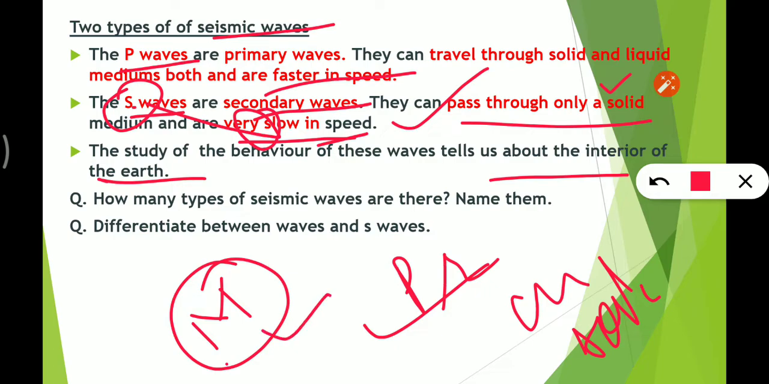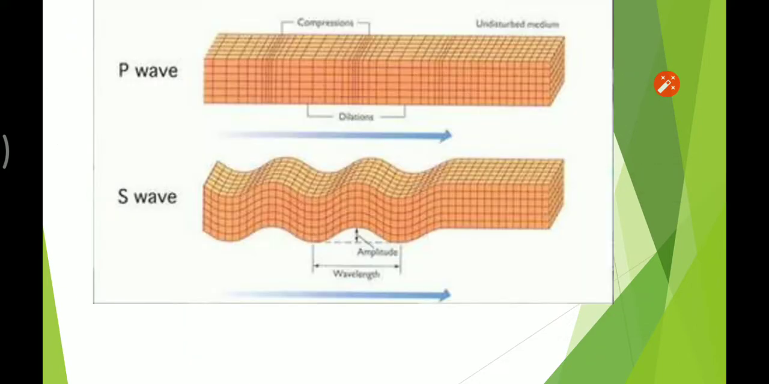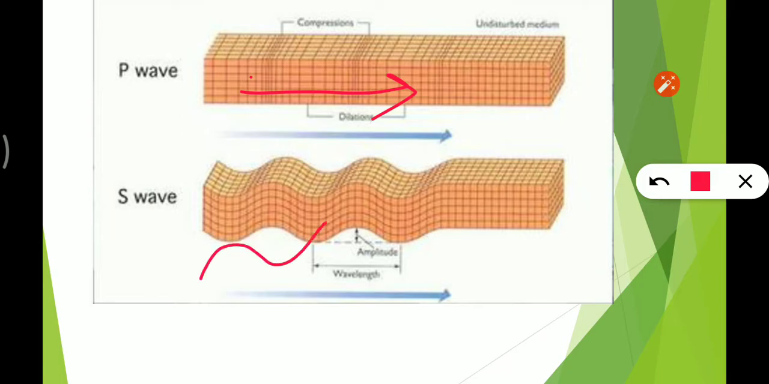Now the question, how many types of seismic waves are there? They are of two types, P waves and S waves, primary waves and secondary waves. Differentiate between P waves and S waves, so you can write from here. Now this is the picture of P waves. P waves travel straight and S waves travel like this. So these S waves are very dangerous.